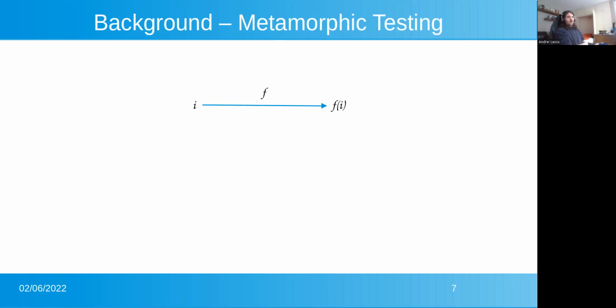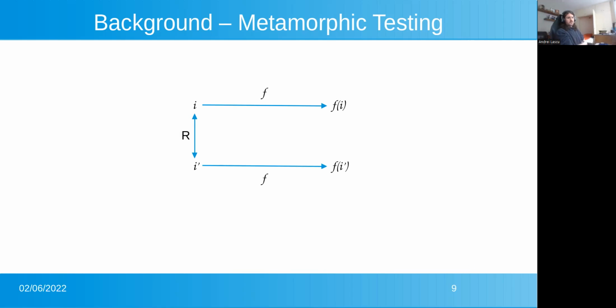In order to tackle all of these issues, there is metamorphic testing. Here is some background. Suppose we have some input I to our SUT represented by function f to obtain f of I. Suppose we can generate some alternative input I prime using some relation R, which we'll know exactly when the domain comes what relation R represents, but there's just some relation R between the two.